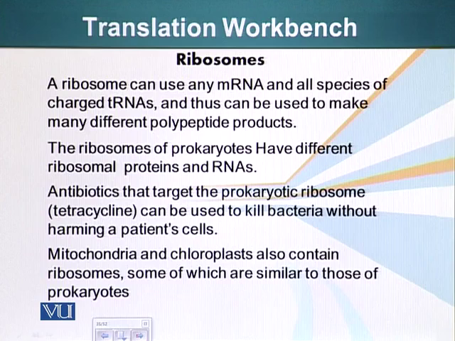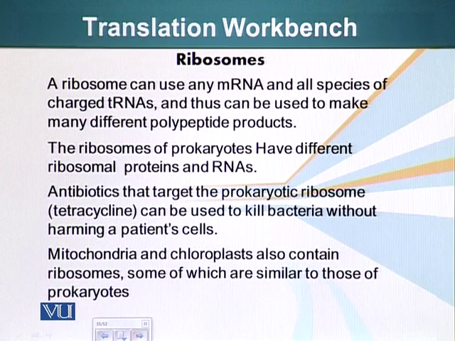The ribosomes of prokaryotes and eukaryotes have some differences. This fact has been exploited by scientists so they can come up with agents that are disruptive to the ribosomes of prokaryotes or bacterial cells and not to the eukaryotic or our cells. There are many such drugs, for example tetracycline. It affects the ribosomes of the prokaryotes or bacterial cells but not the host cells, which is us.